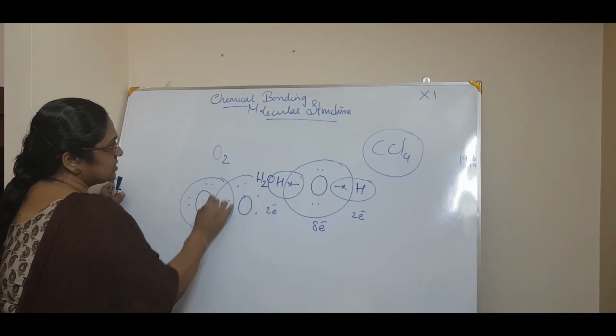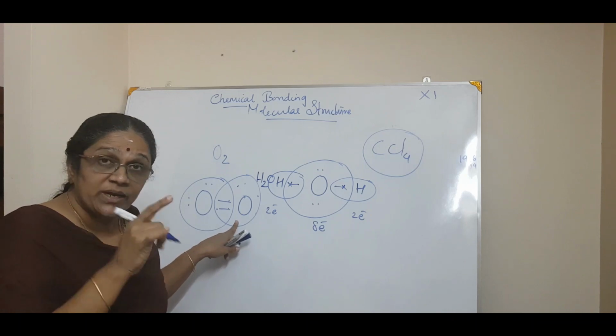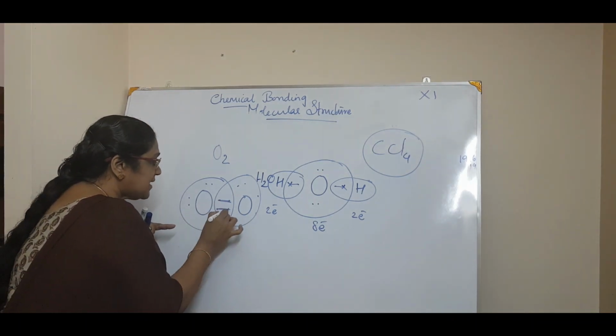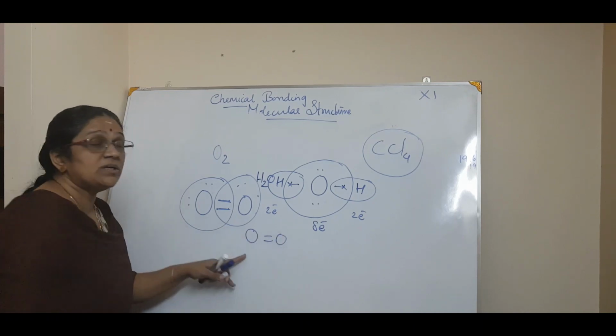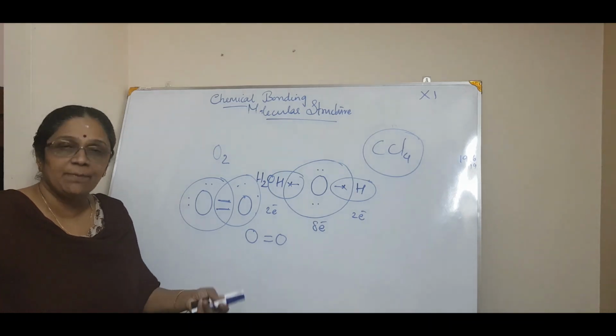Now what happens in this oxygen molecule? 2 electrons from each oxygen are donated and get into sharing. So what happens? This is one bond and this is the other bond. That is why you call oxygen a double bonded thing. That means a multiple bond happens. It can happen in sharing.